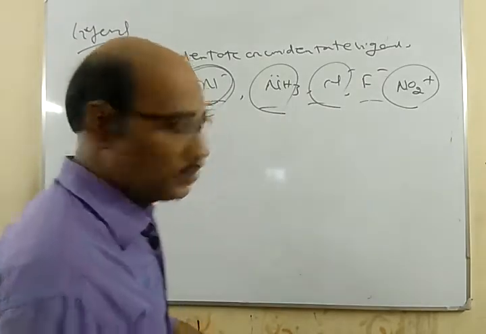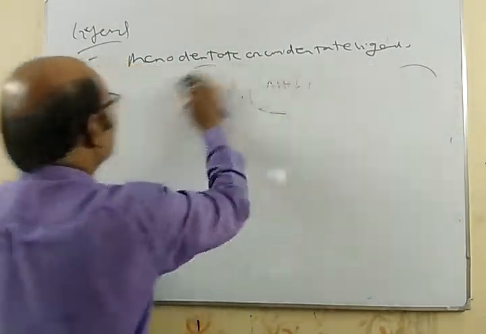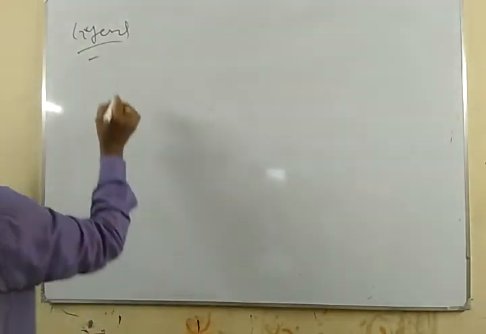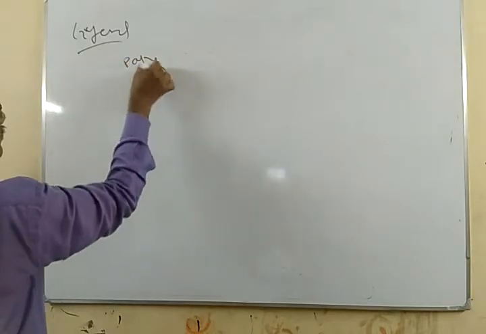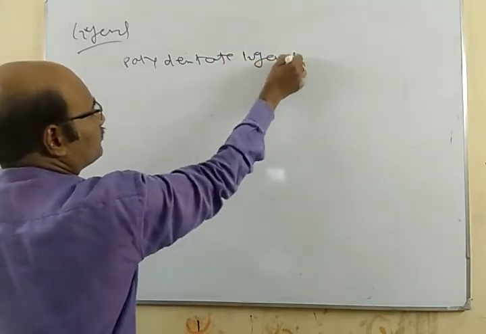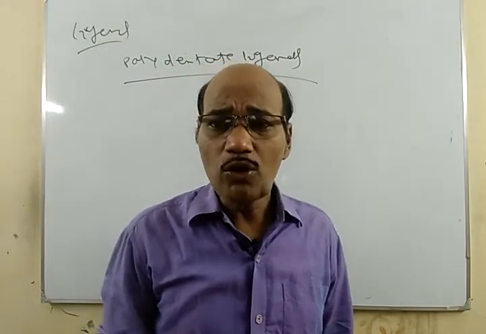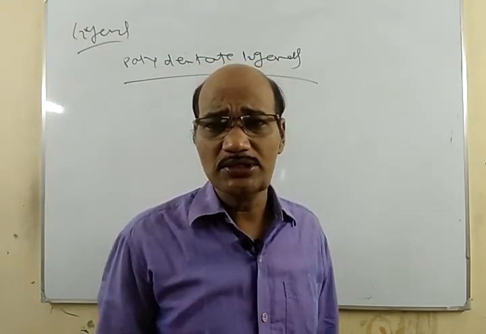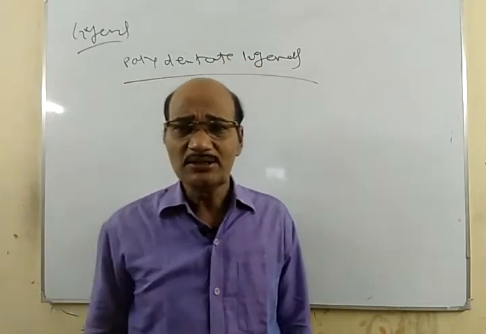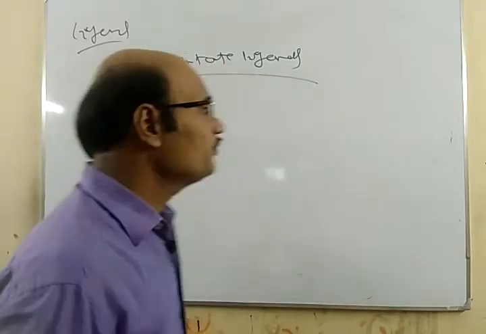Similarly, polydentate ligands. If the ligand has the capacity to donate more than one lone pair, these are called polydentate ligands. That can be bidentate, tridentate, tetra or also hexa.